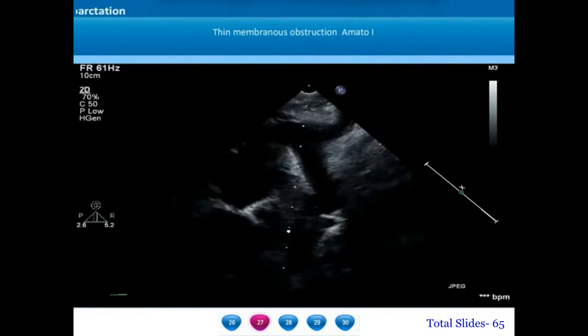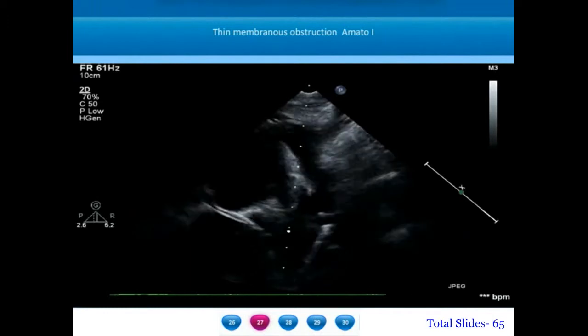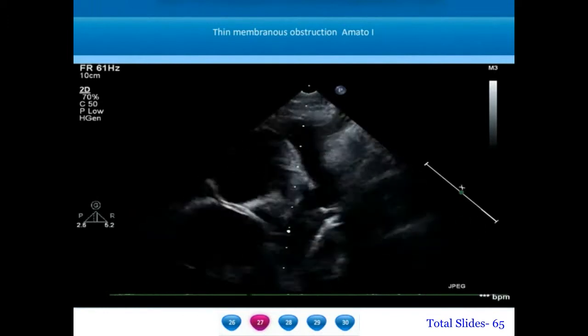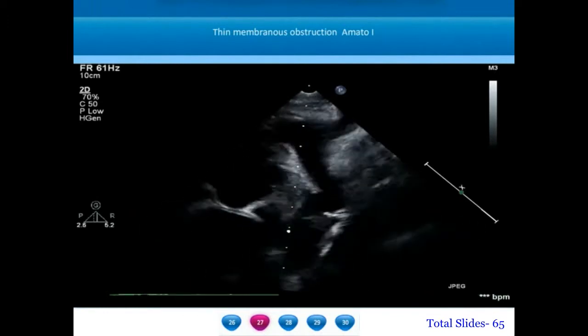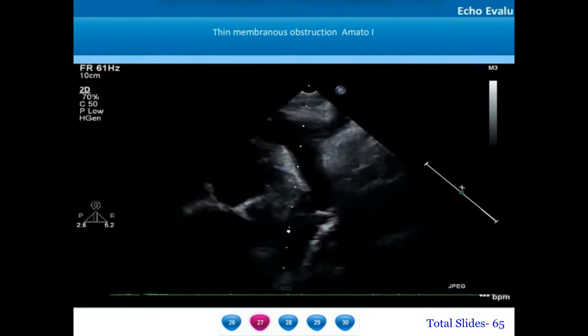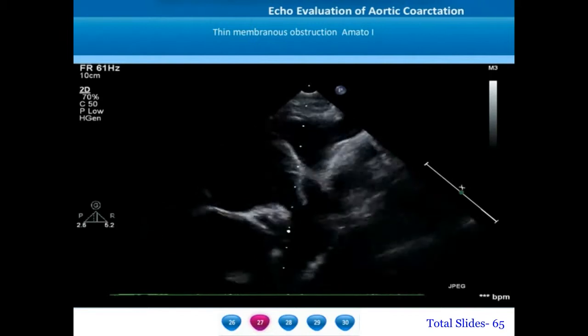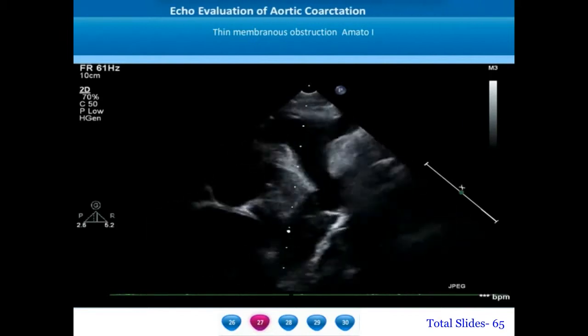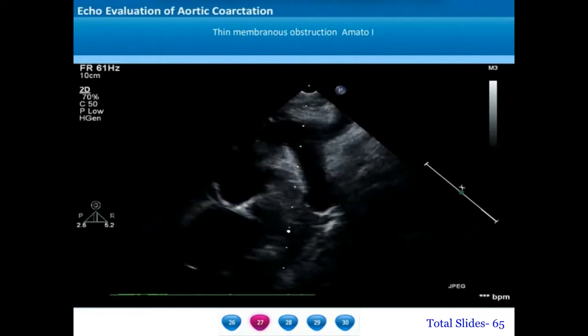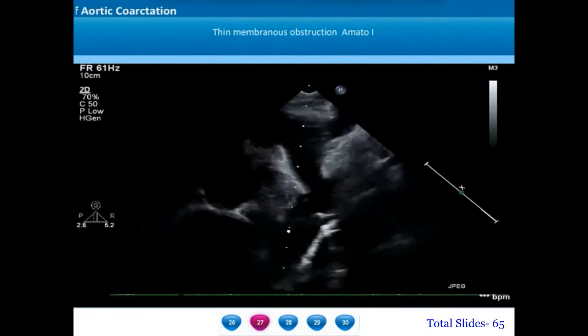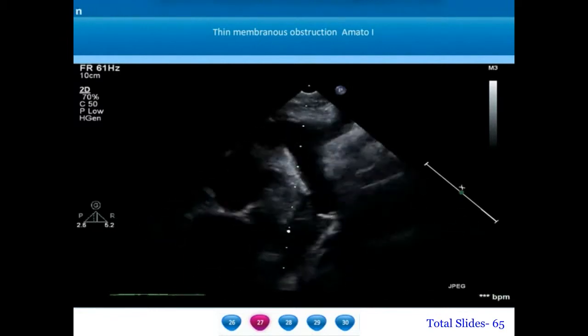We can appreciate a very well-formed isthmic segment after the left subclavian artery. There is a thin membranous obstruction which causes a discrete coarctation. And in the sweep, we can also appreciate a patent ductus arteriosus that is seen immediately below the coarctation.